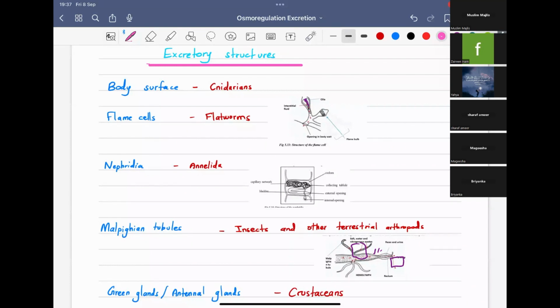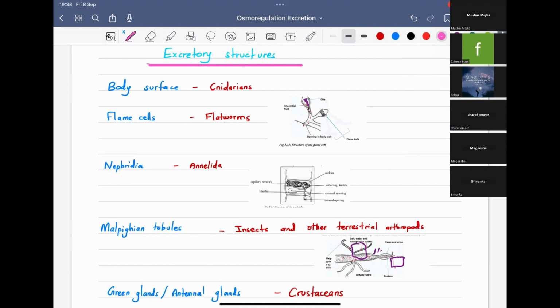So first is the body surface. You have an order of evolution. In the order of evolution, you have the body surface first, because those animals which use the body surface had direct contact with the environment, so they can eliminate excretory products by diffusion itself. A very famous example is Cnidaria, because from the first you might have seen they use the body surface for respiration and for getting nutrition also. They use the body surface for everything. So Cnidaria is the very famous example for that.